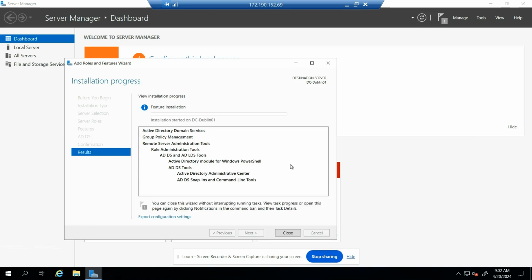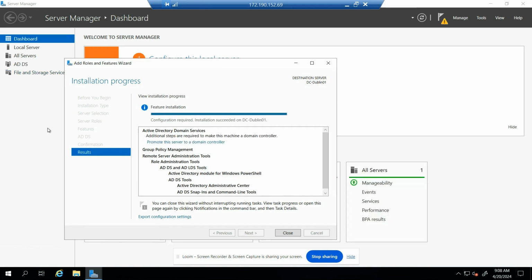This will take a while, just to let you know, because it's installing all the services, and depending on your connection, it might take longer or shorter, but it takes a while. As you can see, it's installing the features and everything. So I'm going to pause it for a little bit and then we'll be back. It can take time. Okay, the installation succeeded.